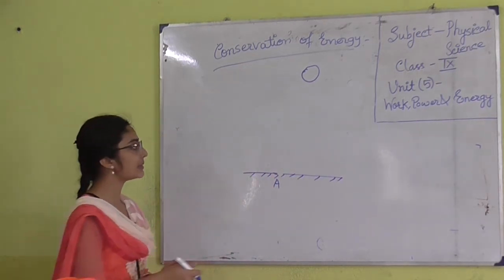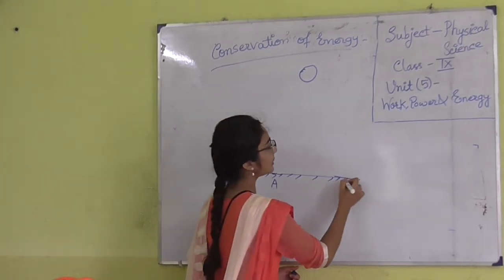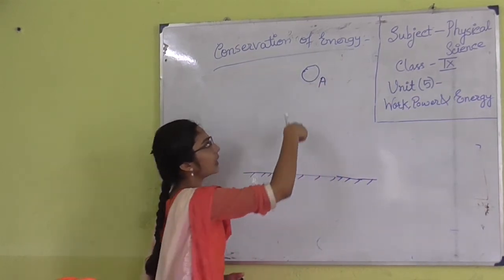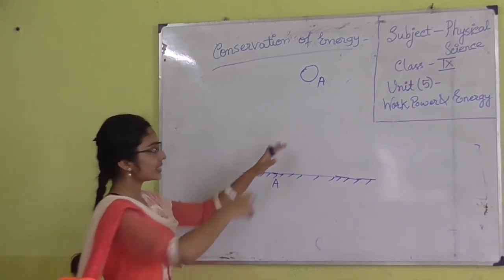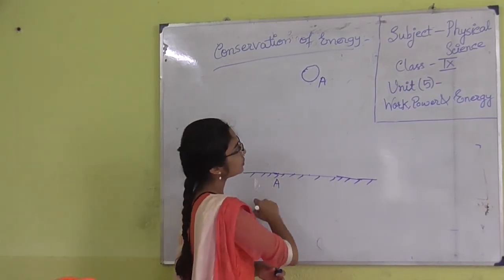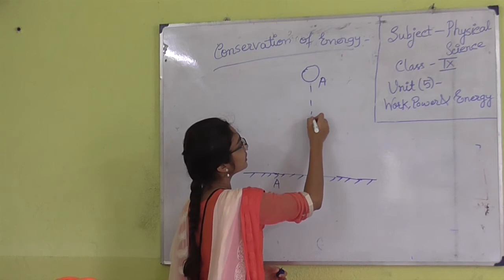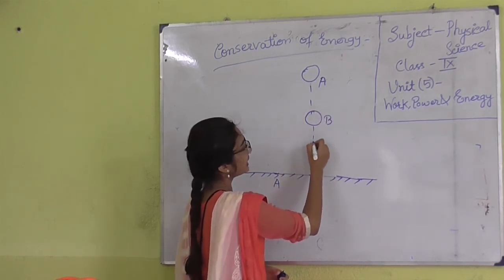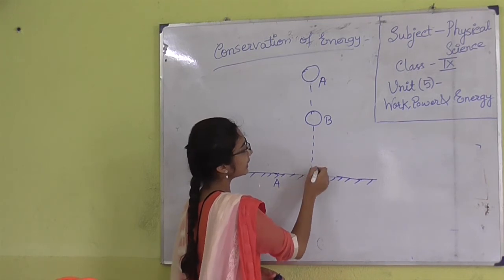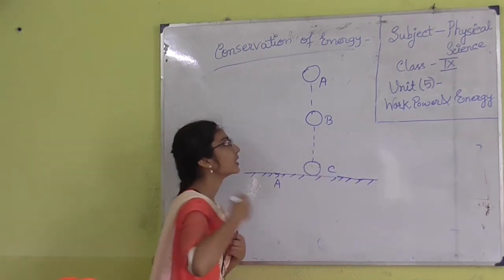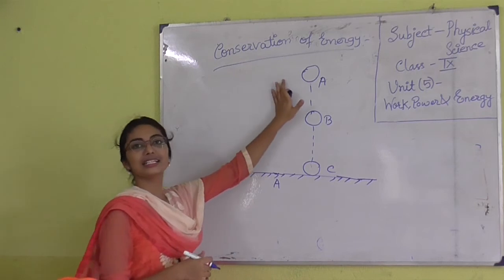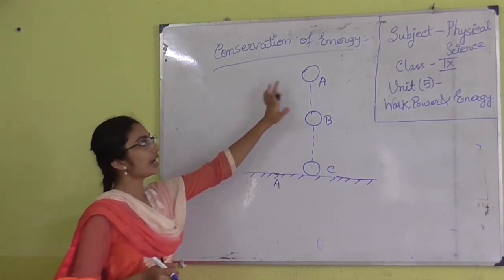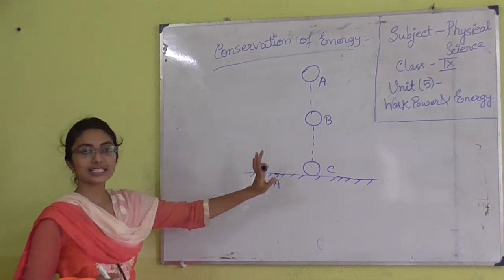That is point A, I am dropping the ball and it is coming towards the ground. We are considering another position in the middle, that is B, and it is coming to the ground at C. So I have to consider the total energy at these 3 points, at point A, at point B and at point C.